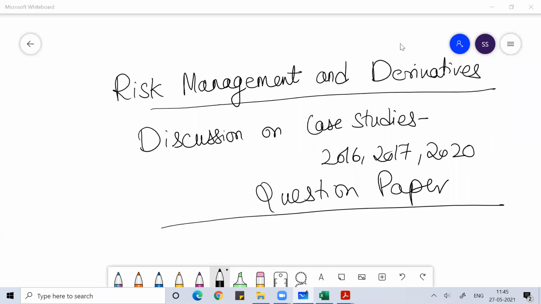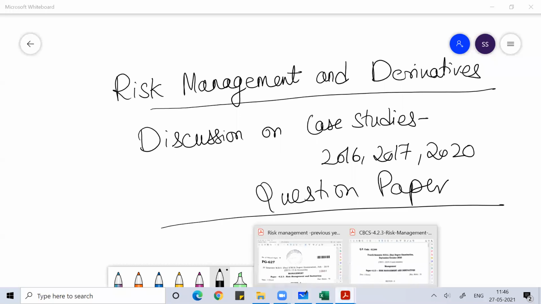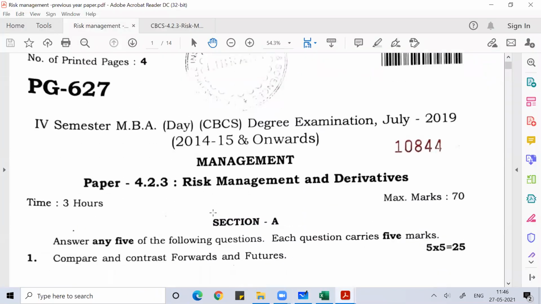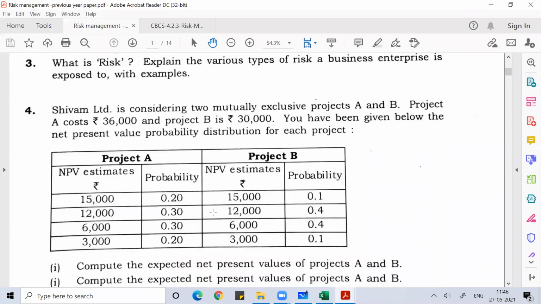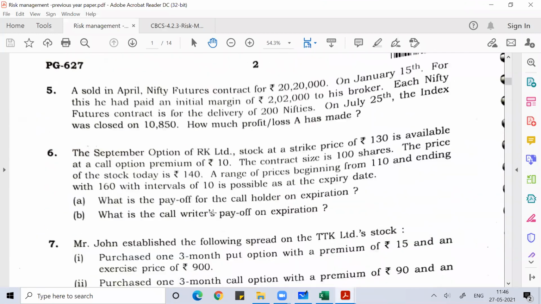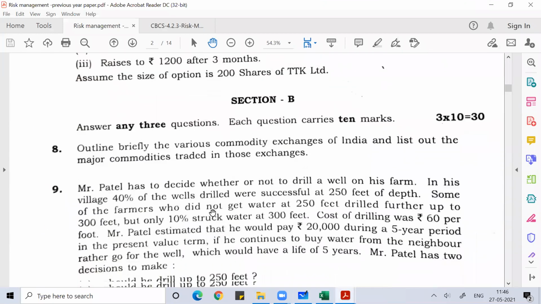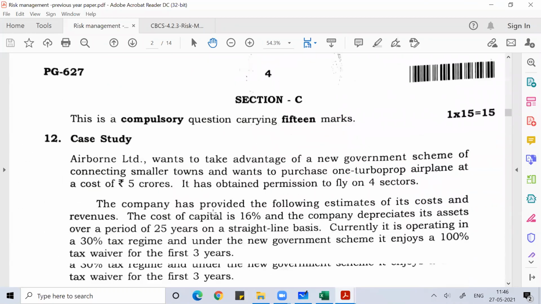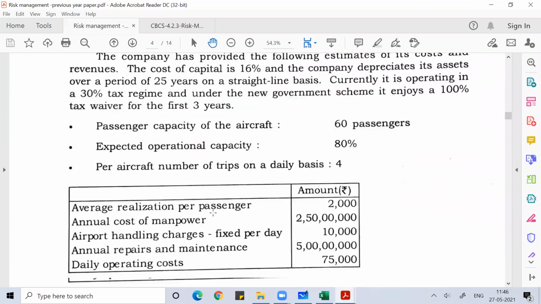Continuing our discussion from the last class, we were discussing the 2017 case study, which was based on sensitivity analysis. It is a very important case study. Every year, you can definitely expect the case study from this subject to come from this chapter only. With this, you can understand the importance of this chapter.